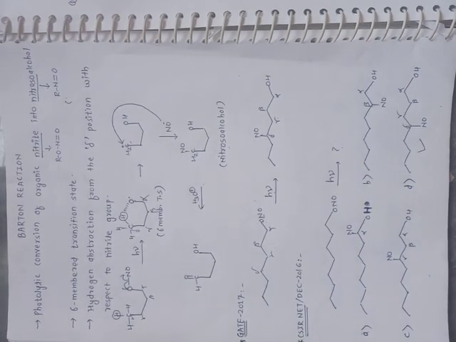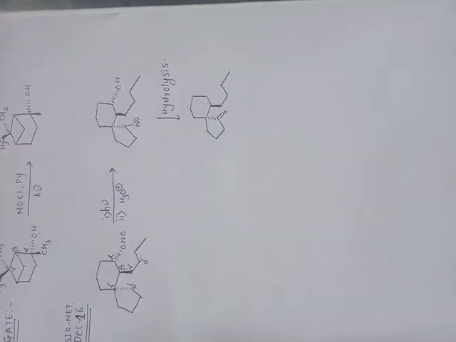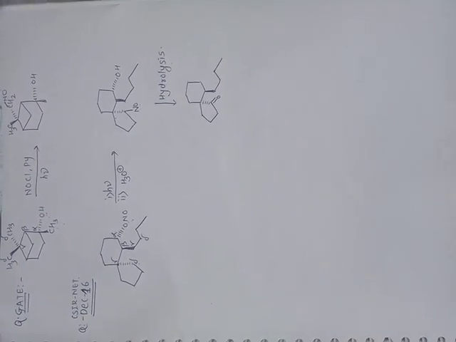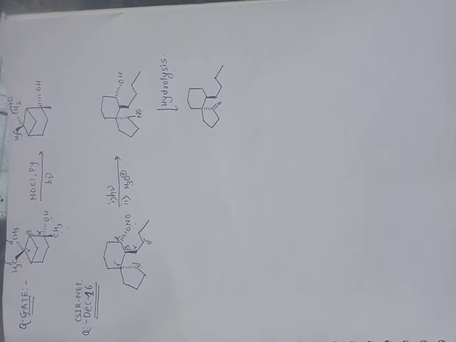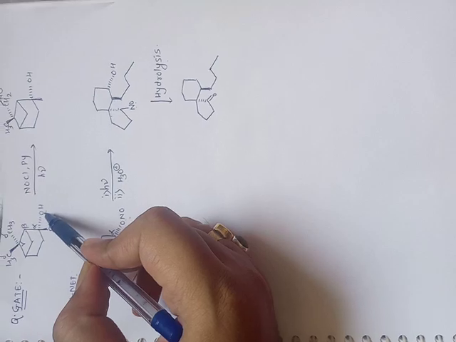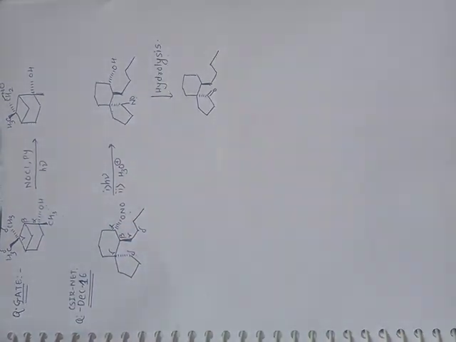Let us move towards another question. As I already told you, if stereochemistry is given in the example, in this example the OH functionality is below the plane of the paper, and the reagent is nitrosyl chloride and pyridine.